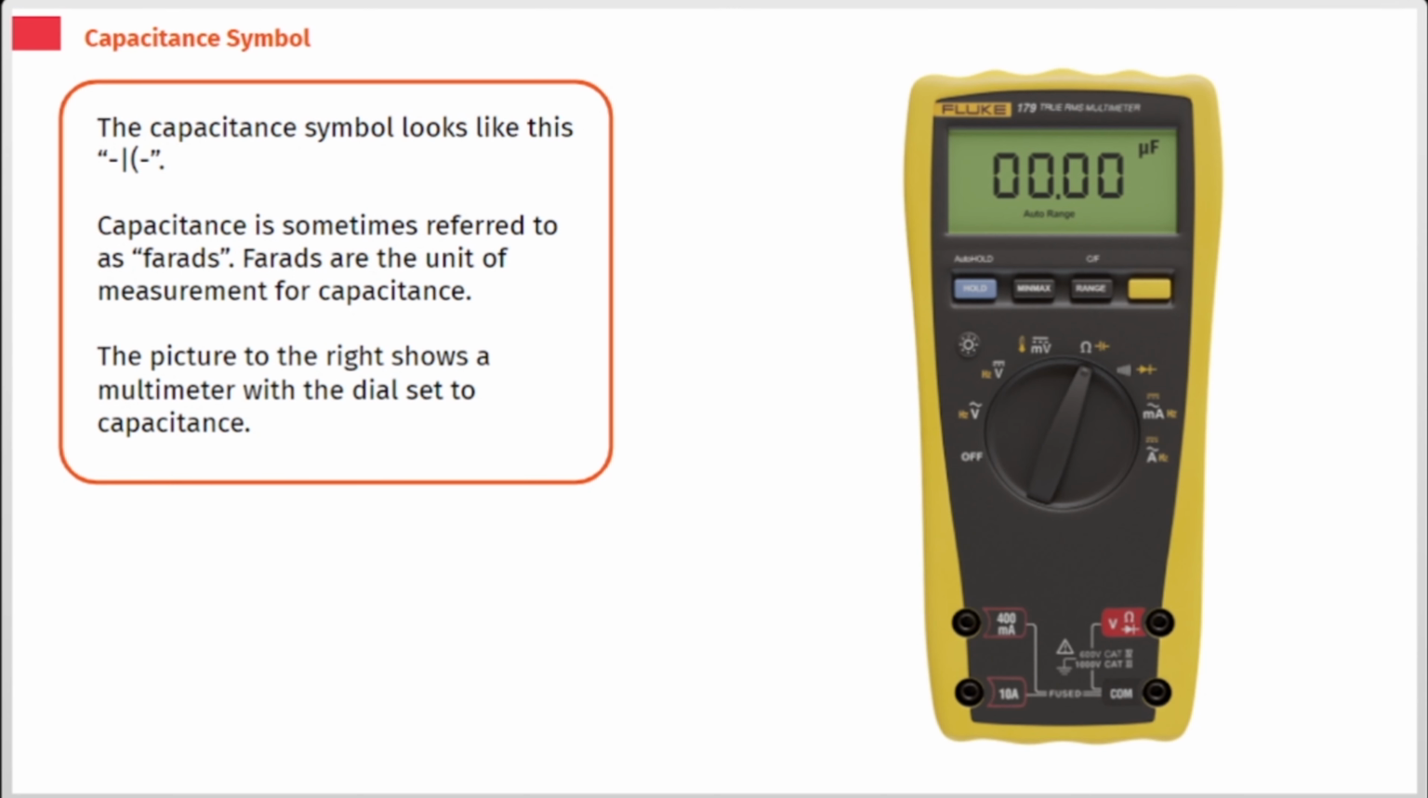The capacitance symbol looks like this. Capacitance is sometimes referred to as farads. Farads are the unit of measurement for capacitance. The picture to the right shows a multimeter with the dial set to capacitance.